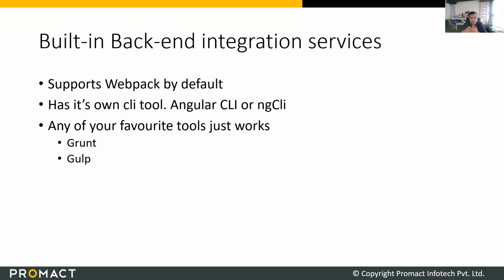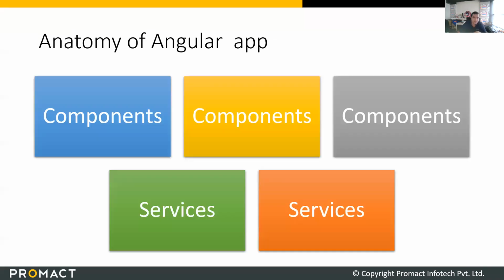Now let's understand the anatomy of an Angular application. That will give you a holistic view of why Angular applications are easier to build. So this is the simple anatomy, just two things. There are components and then there are services. Angular applications are one of the easiest to understand. If you have ever experienced React development, you will understand how complex React is.